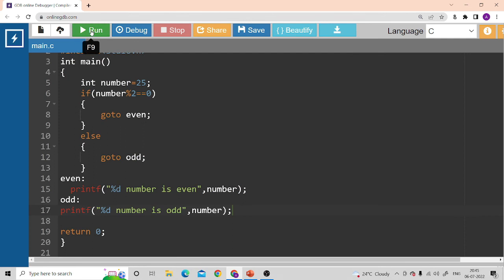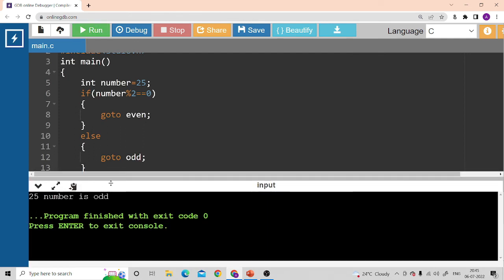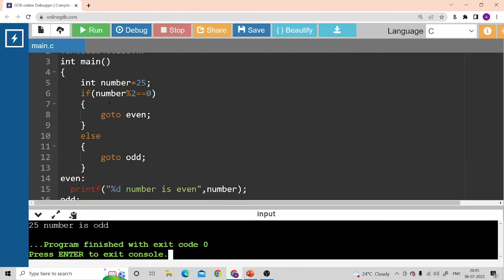So now I'll run this. You can see 25 number is odd, it is coming. So what it did, 25 modulo 2, that is 25 divided by 2 I did, and the remainder is not coming 0. Remainder will come 1. So it will go in the else part and it will go to odd label.